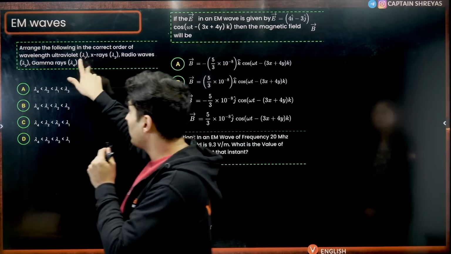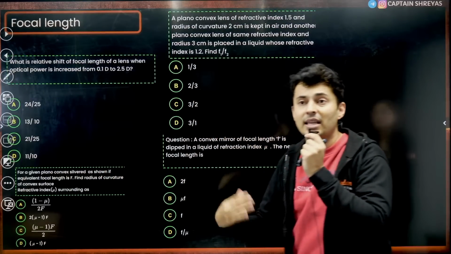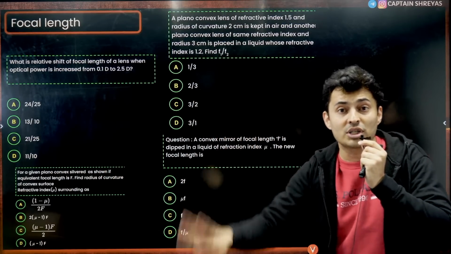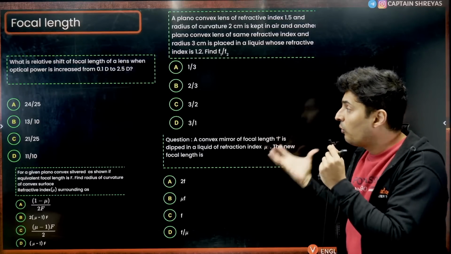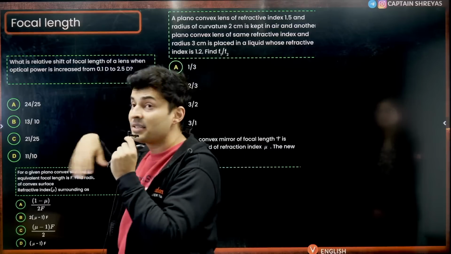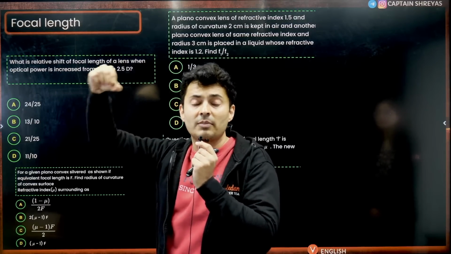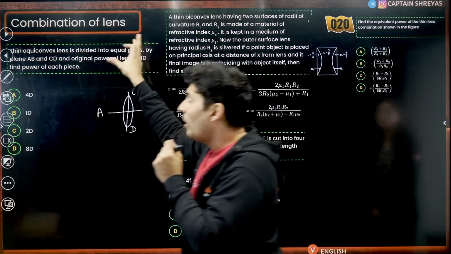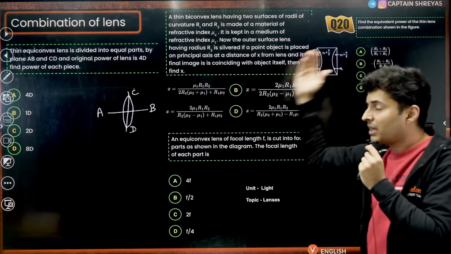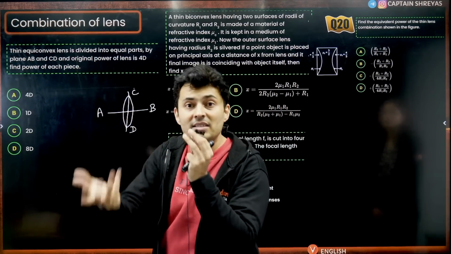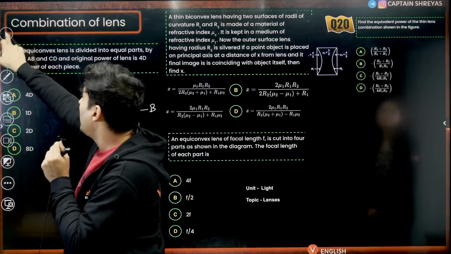This question was particularly very good. Then focal length calculations. Ray optics was heavily repeated. Some shifts had 3 questions of ray optics, so that is a very high weightage topic. Calculating the focal length of mirrors and lenses, and sometimes the power relationship with the medium refractive index. Then combination of lenses, heavily repeated. Cutting a lens, combining a convex lens with a concave lens inside some medium, very high weightage.